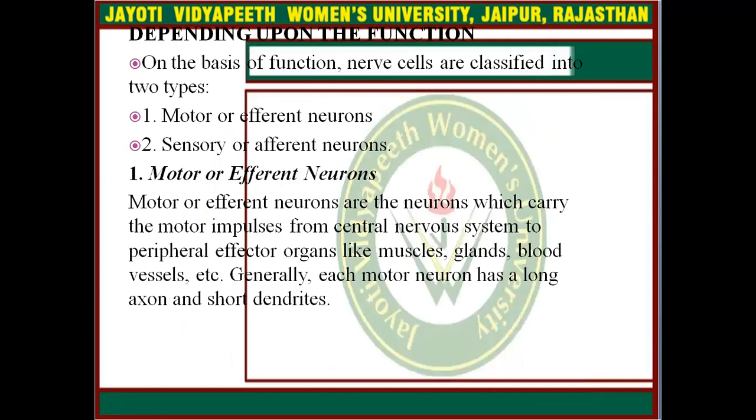Next one is depending upon the function. On the basis of function, nerve cells are classified into two types. First is motor or efferent neurons. Second is sensory or afferent neurons. Motor or efferent neurons are the neurons which carry the motor impulse from central nervous system to peripheral effector organs like muscles, glands, blood vessels, etc. Generally, each motor neuron has a long axon and short dendrites.